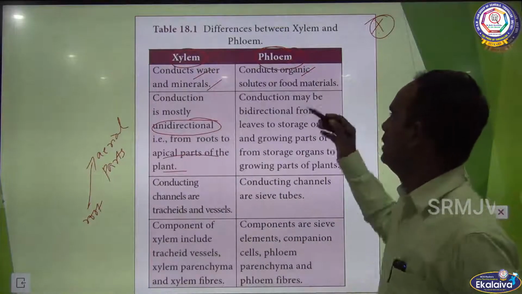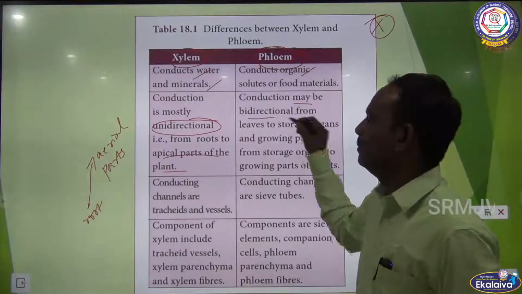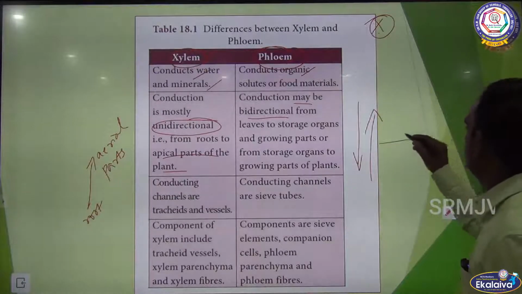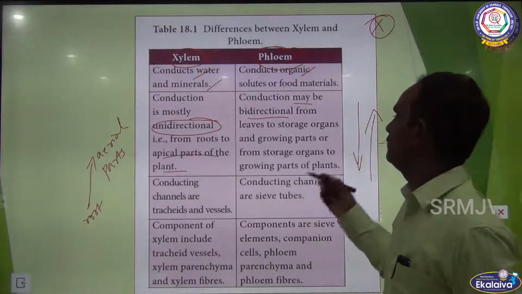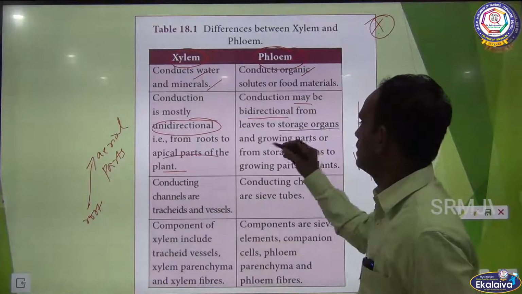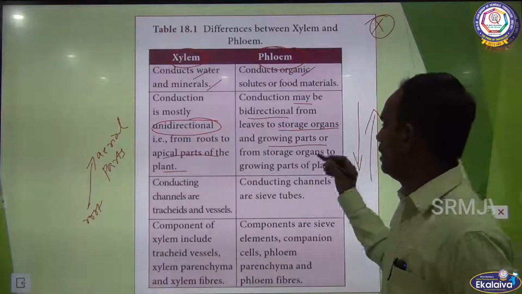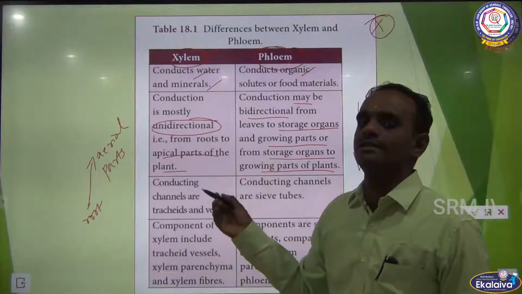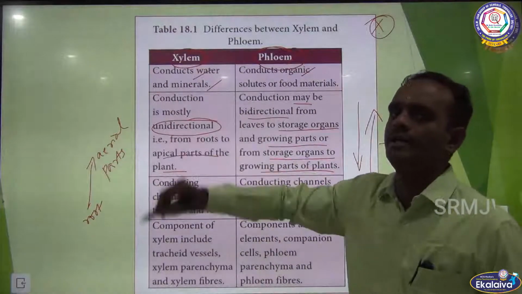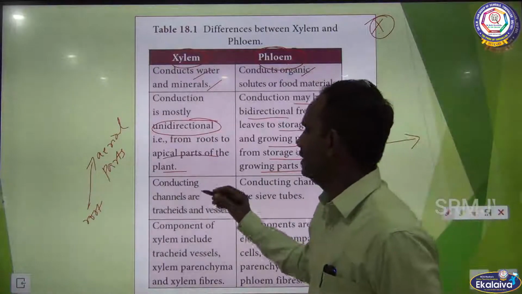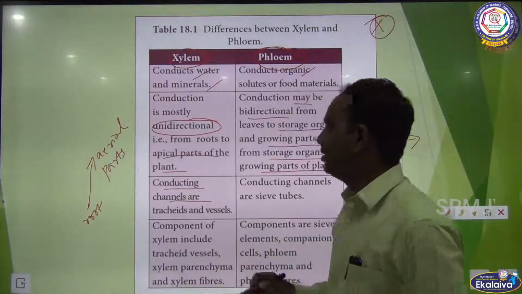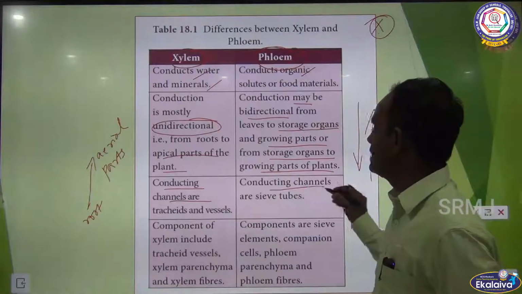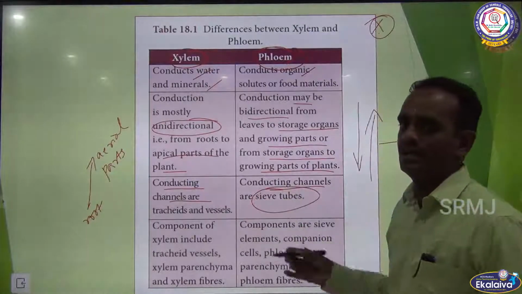But in the case of phloem, the conduction may be bidirectional. Phloem conducts like this and like this and like this. So it is a bidirectional form: from leaves to storage organs and growing parts, or from storage organs to growing parts of the plant body. So it translocates food materials to all parts, in all directions. Okay. In xylem, the conducting channels are tracheids and vessels. In the case of phloem, the conducting channel is the sieve tubes, we already discussed.